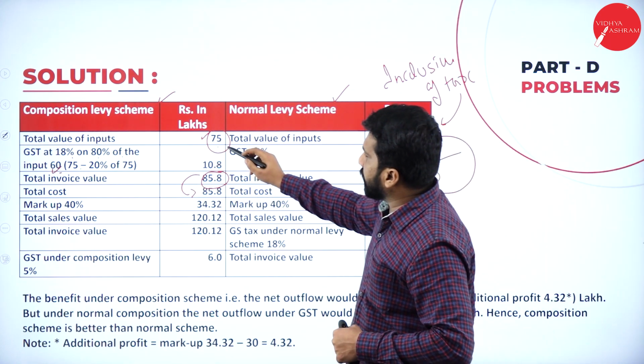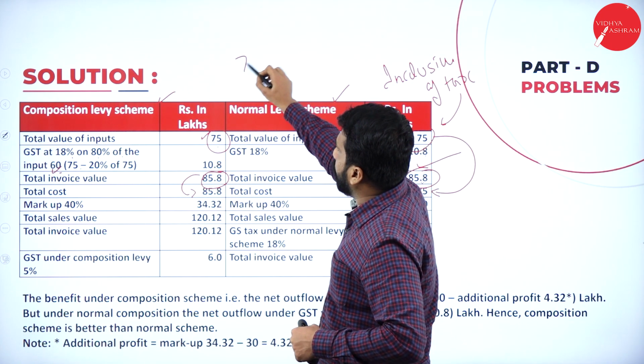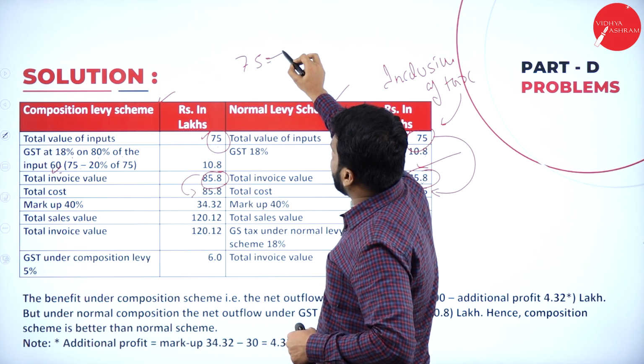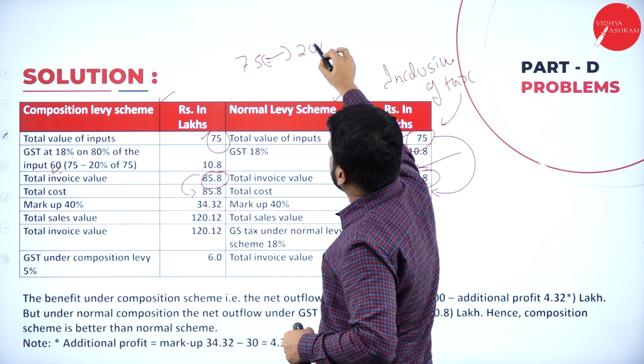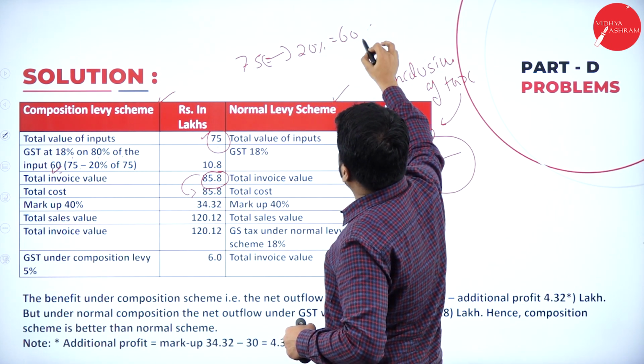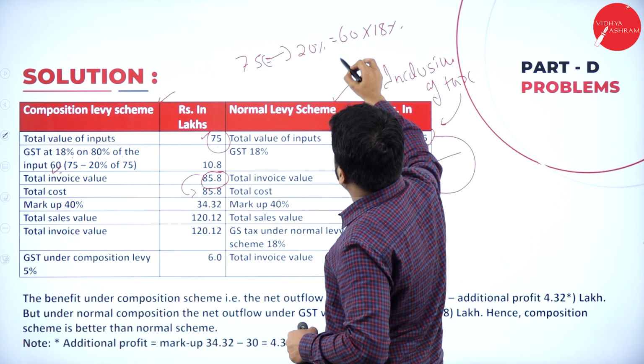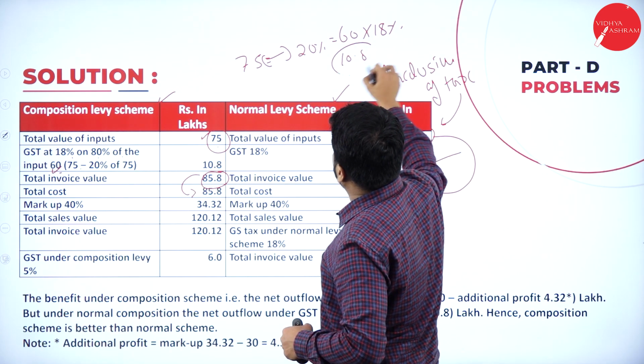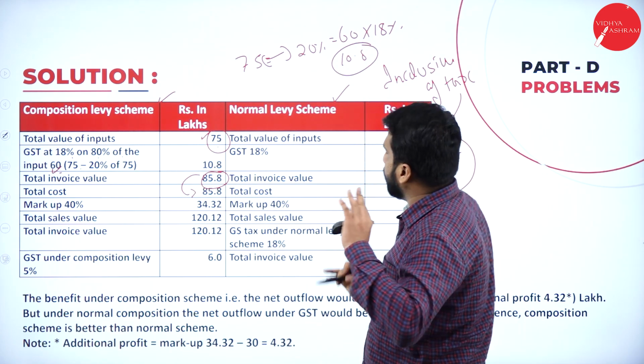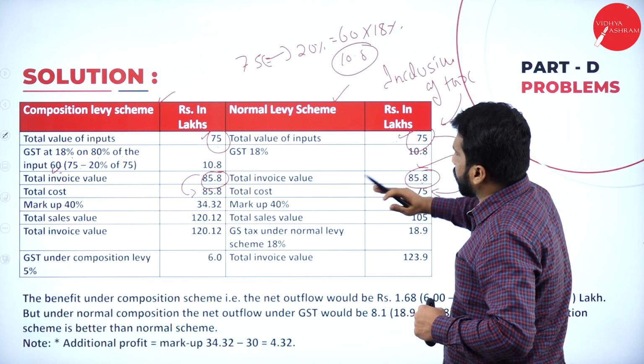So you cannot calculate directly on 75, because out of 75 minus 20% you will get 60, and into 18% you will get 10.8. Hope you are clear. Yes. Now, the total cost is done.